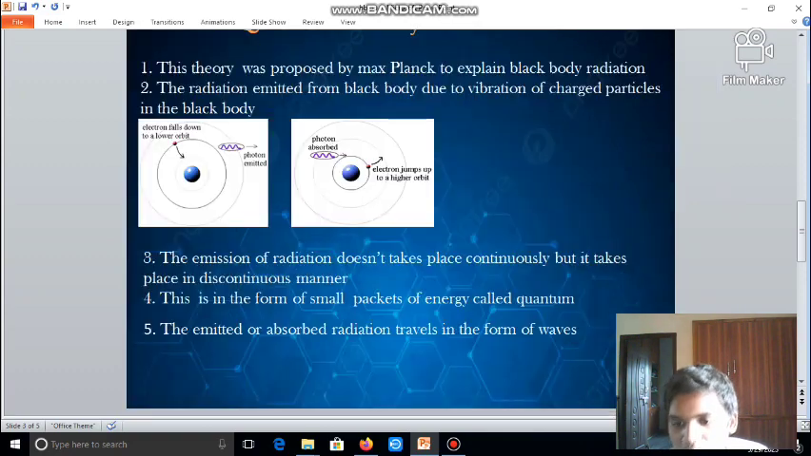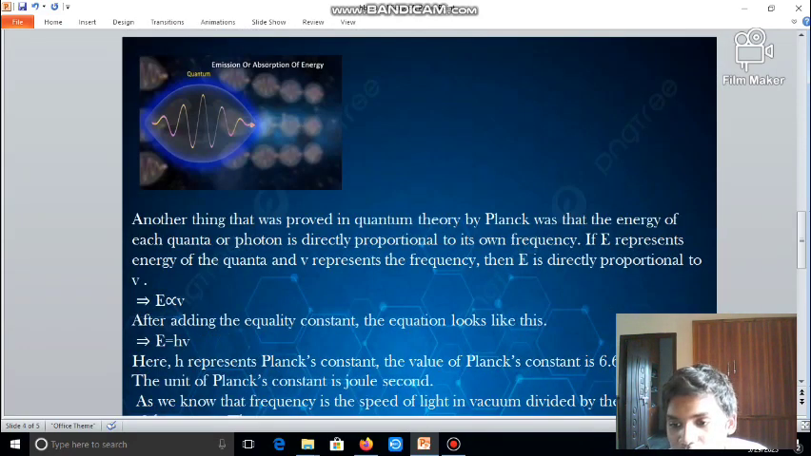The emitted or absorbed radiation travels in the form of waves. See how the quantum is traveling in the form of waves. Except the head part, the remaining is traveling like a wave. Another thing that was proved in quantum theory by Planck was that the energy of each quantum is directly proportional to its frequency.